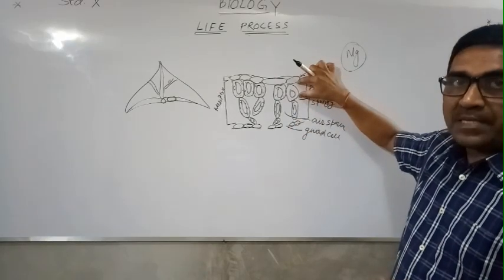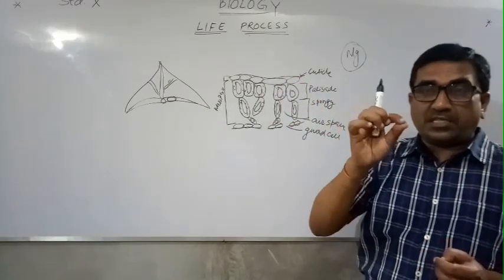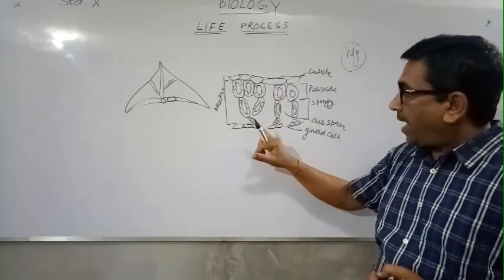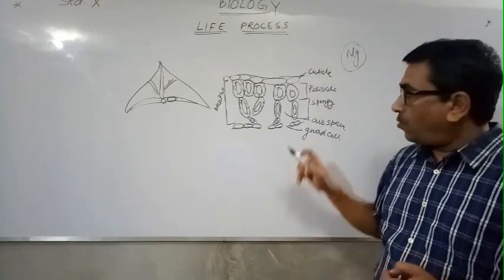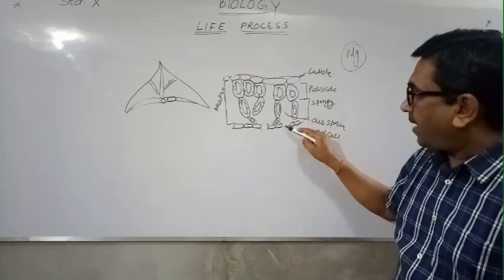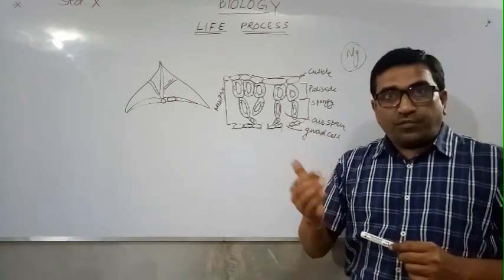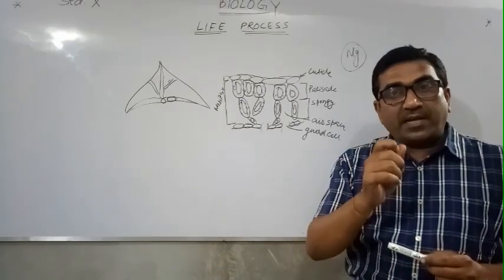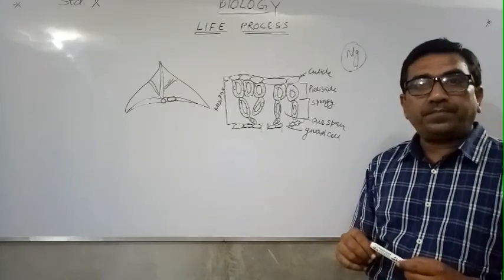There is no air space, or lesser air space, in the palisade. Due to the air space, the layer becomes spongy. And these parts are the guard cells; the exchange of gases as well as the transpiration is controlled by the guard cells.